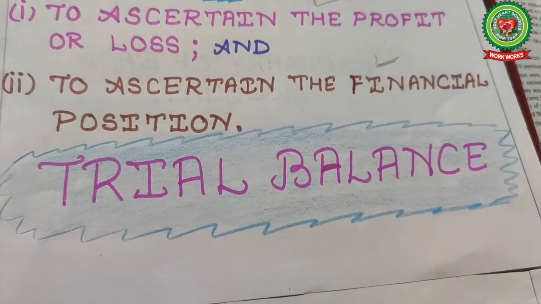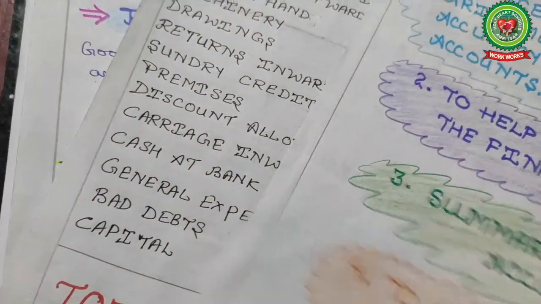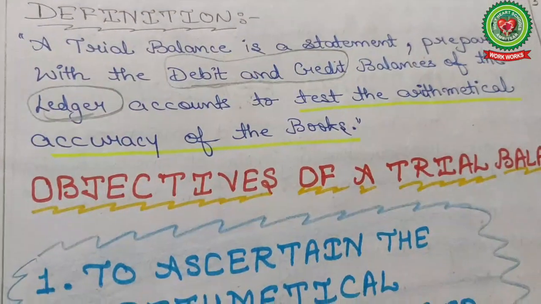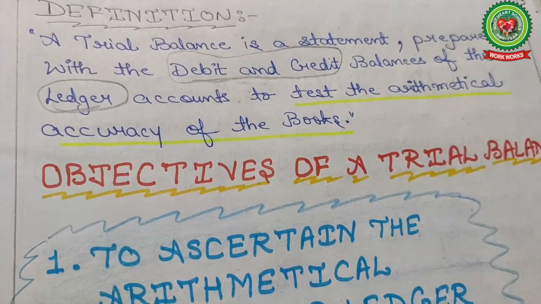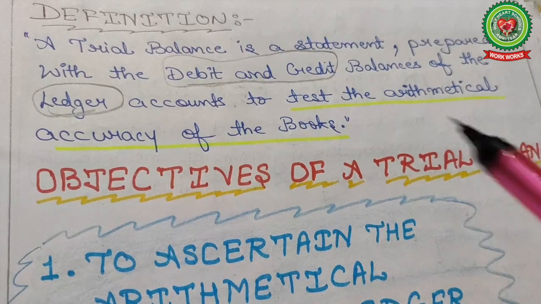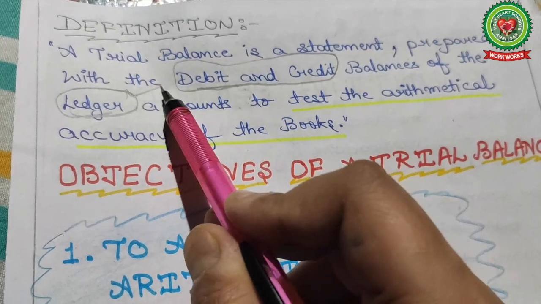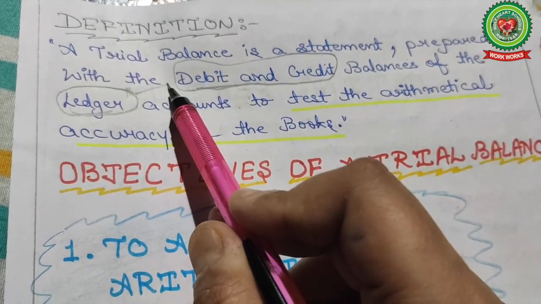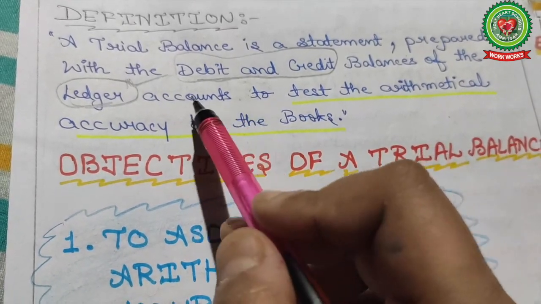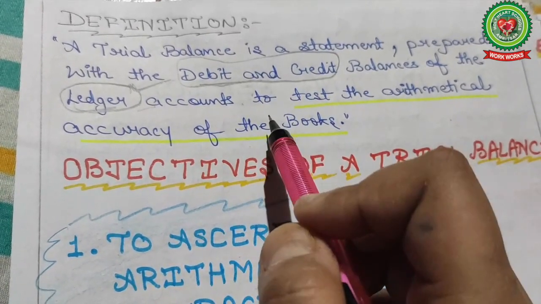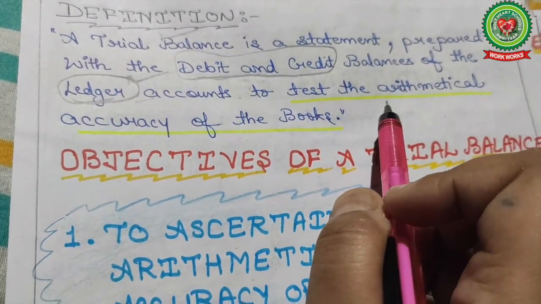So the first element here is the trial balance. Definition of trial balance: a trial balance is a statement prepared with the debit balances and credit balances of the ledger accounts. First of all comes the journal, then the ledger, and under the ledger each and every account is maintained. After the ledger, to check the arithmetical accuracy of the business, the trial balance is maintained. The main purpose is to check the arithmetical accuracy.